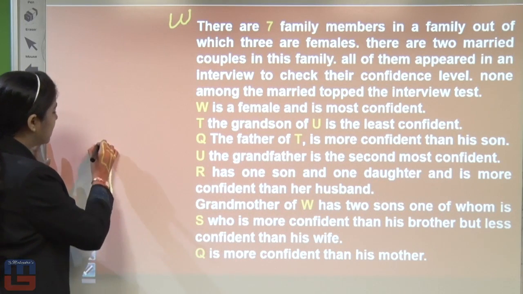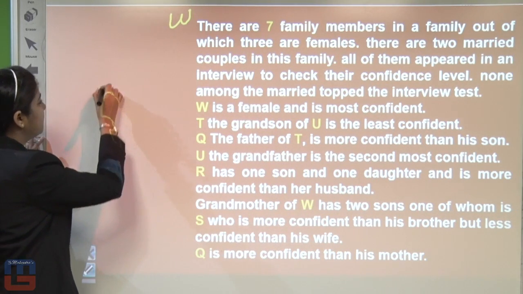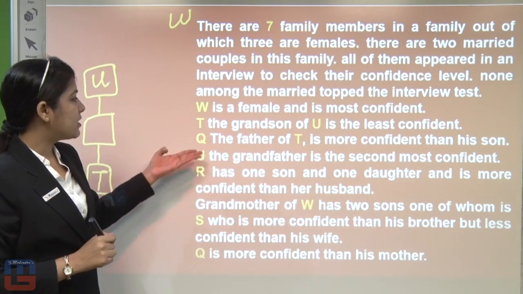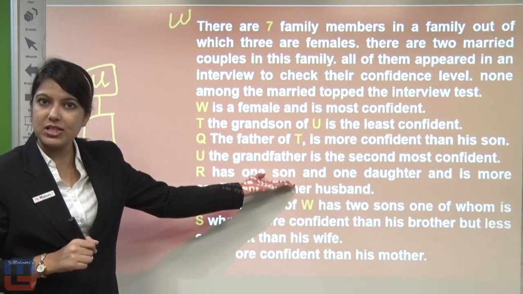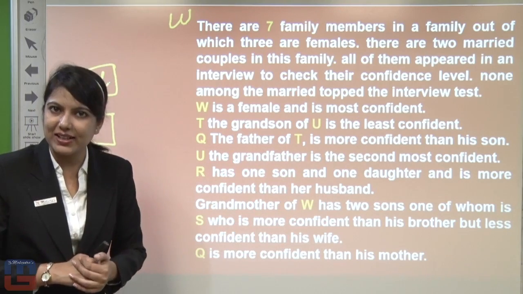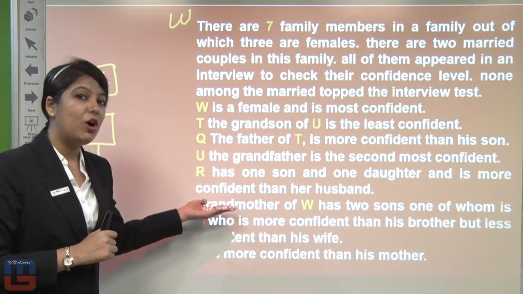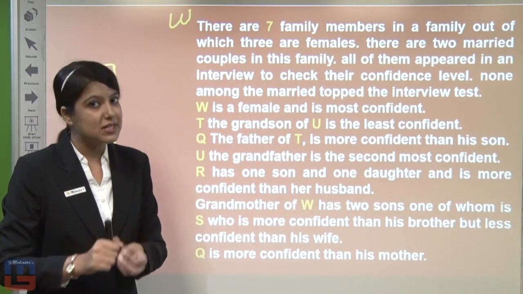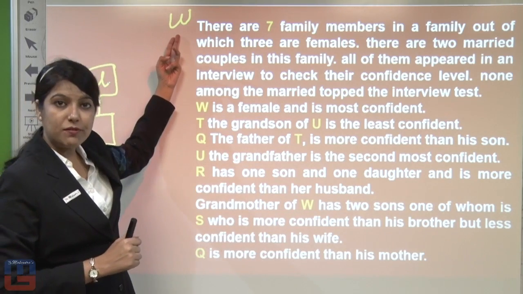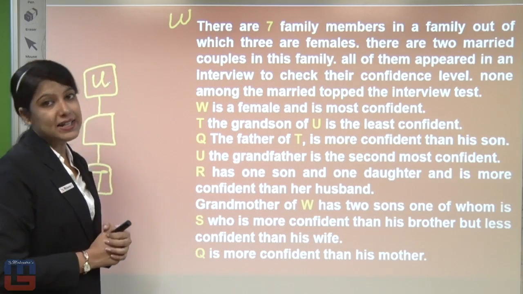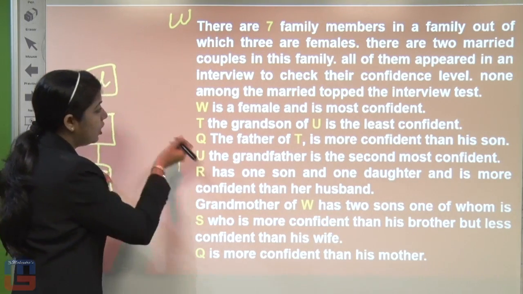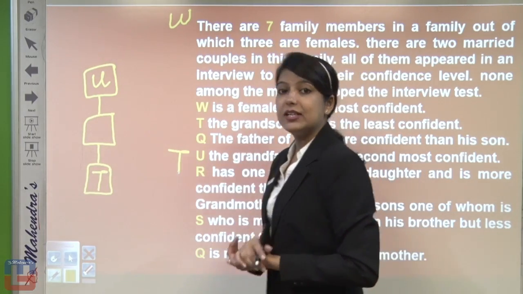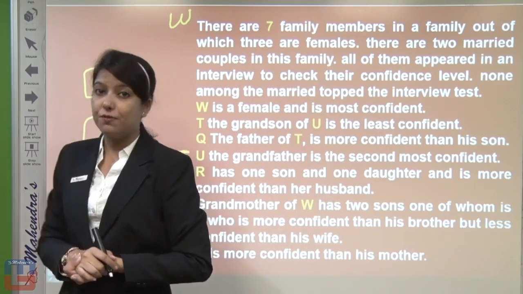T is a male character, grandson of U, that means U will be some father's father. Why father's father? Because the grandfather condition makes it clear that U is a male character, right? So you have to remember all these conditions, all these formats. Now T has been declared the least confident. W was the most confident, that means topmost position, and T is the least confident, so T will go downside. Now talking about the next condition, here it is given Q, the father of T.